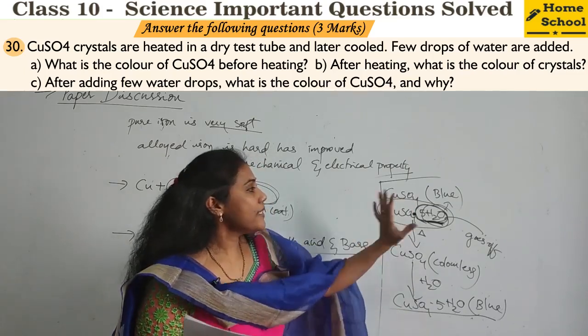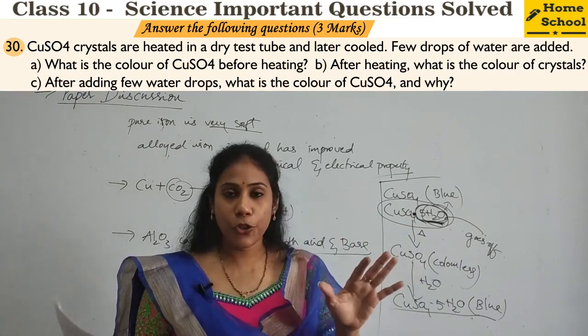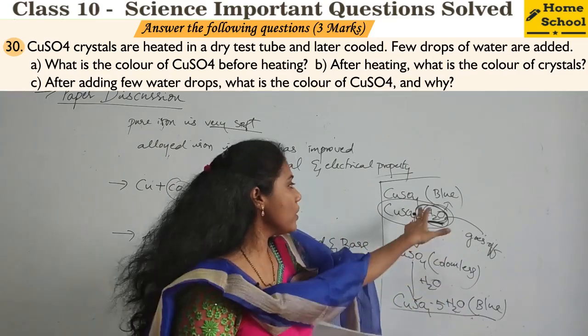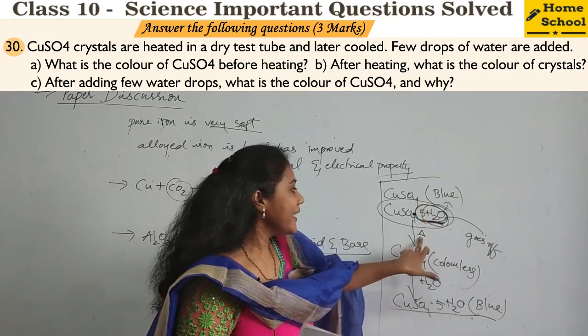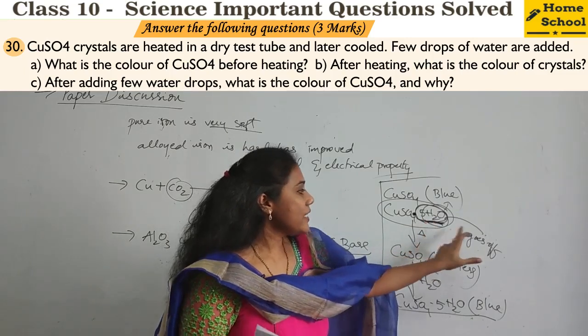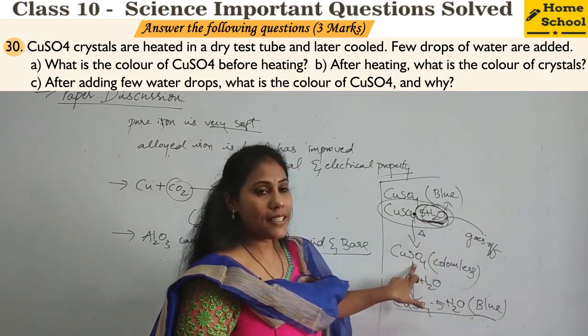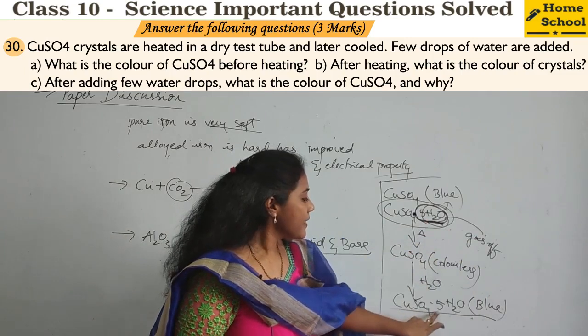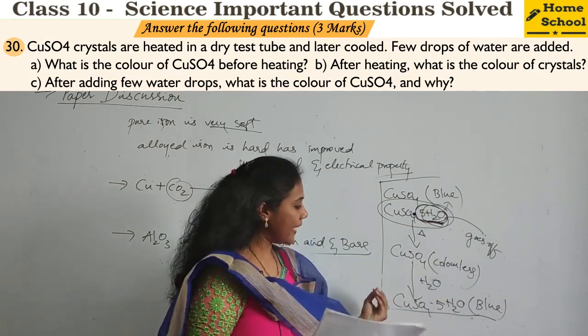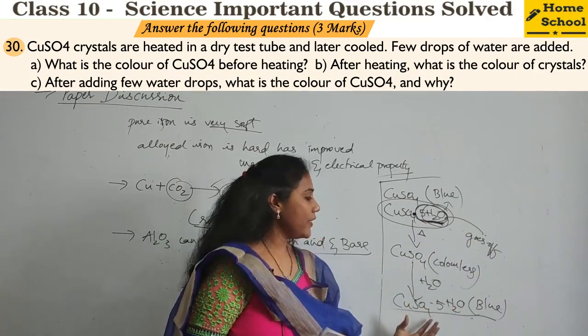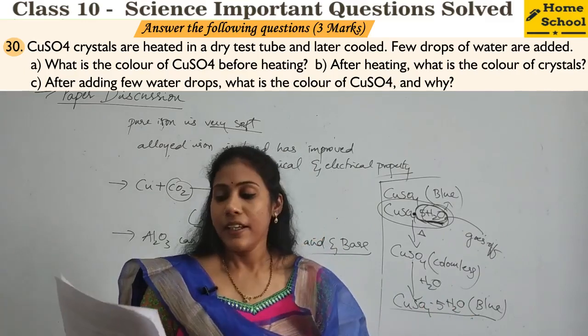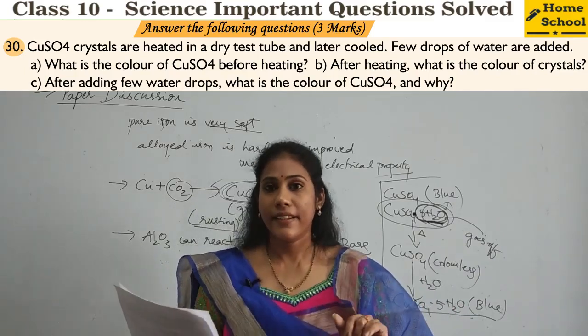See, we had copper sulfate in a test tube that was blue in color because water of crystallization is there. I heat it, this water of crystallization goes off, so it becomes colorless. Again when water is added, water of crystallization comes back, so again the copper sulfate remains blue in color. So this is your answer there.